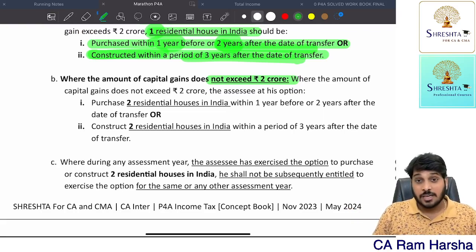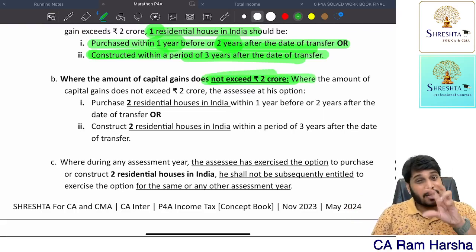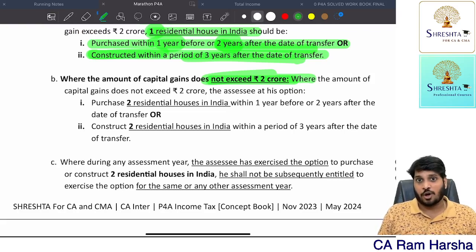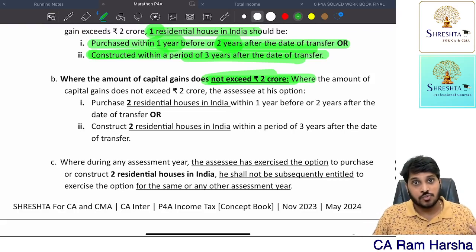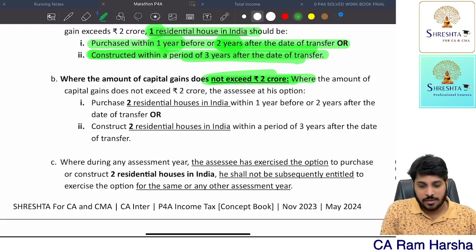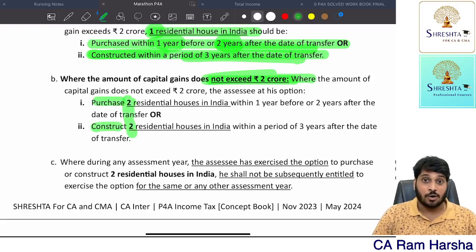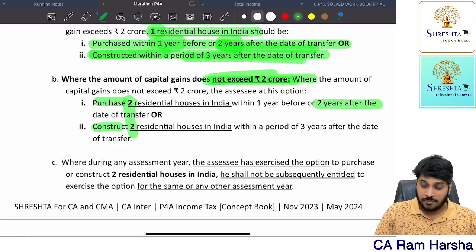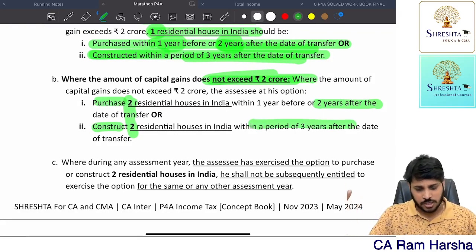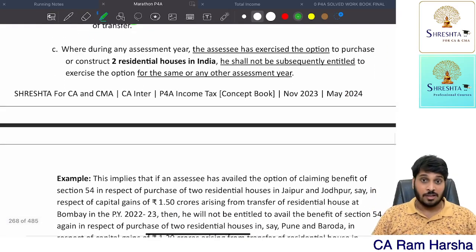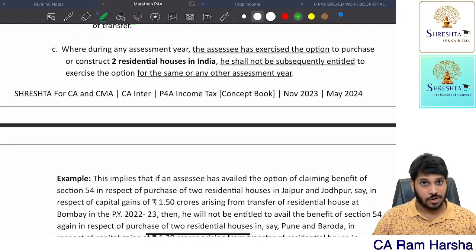Getting it? But if the capital gain is less than or equal to 2 crore, you have an option. You can invest in 2 houses. Whatever the investment in these 2 houses put together, you can claim for exemption. So either you can purchase or construct 2 residential houses. Getting it? So if it is purchase, within 2 years you should complete. If it is construction, within 3 years you should complete. That's it.